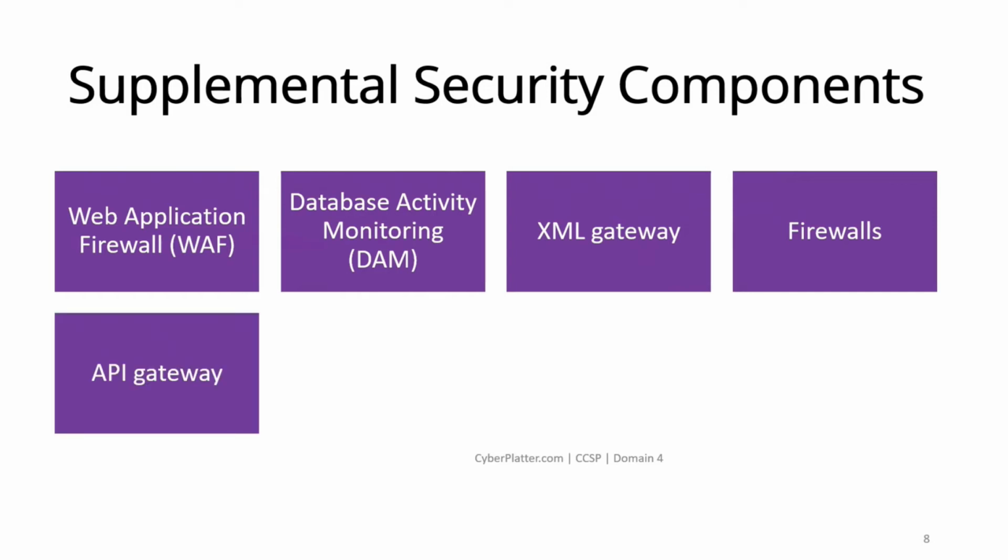API gateway. An API gateway is a device that filters API traffic. It can be installed as a proxy or as a specific part of your application stack before data is processed. An API gateway can implement access control, rate limiting, logging, metrics, and security filtering.